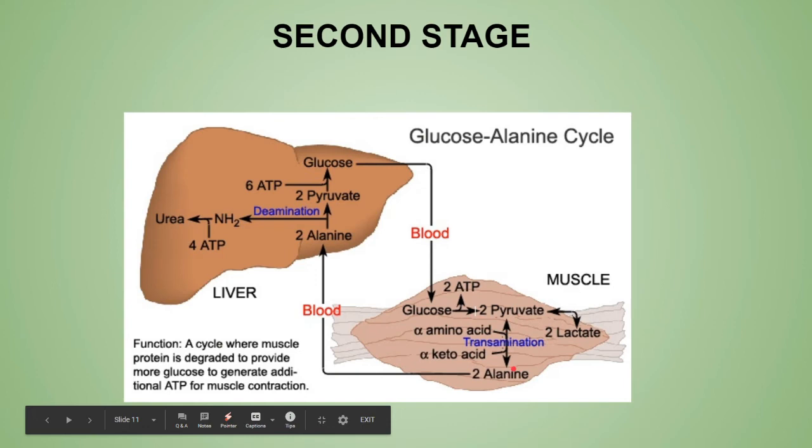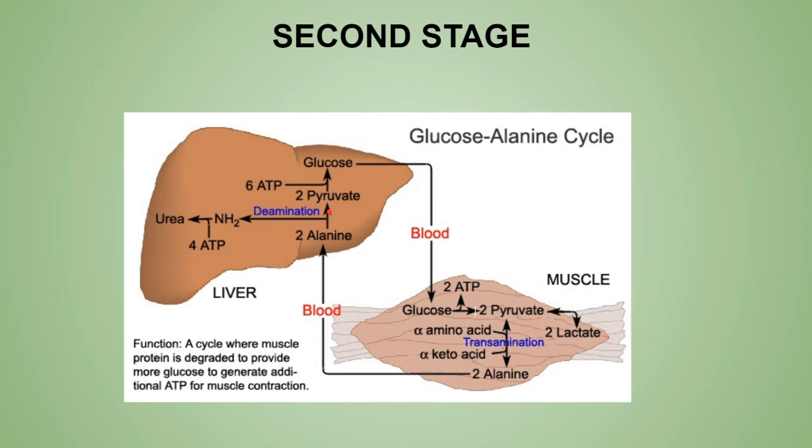Why? Because the amino group reaches the liver as alanine only, and this amino group is very important for the formation of the glucose in your liver, where this particular alanine is converted into the pyruvic acid by the help of the deamination process. And the pyruvic acid is converted into glucose by the help of the reverse of the glycolysis pathway.